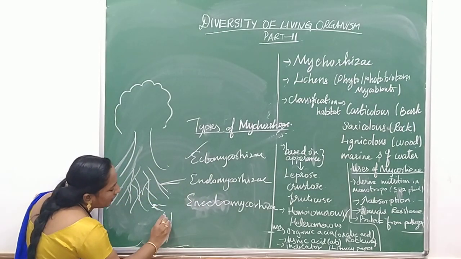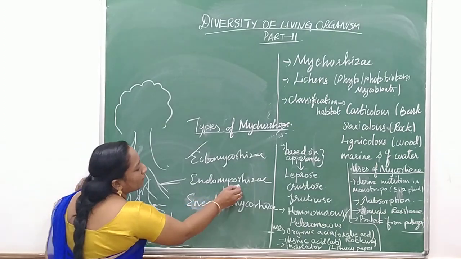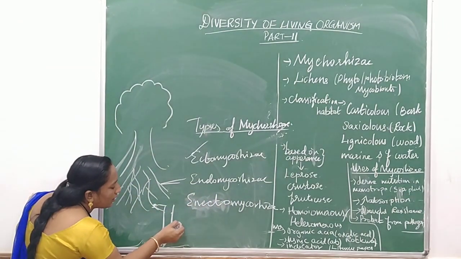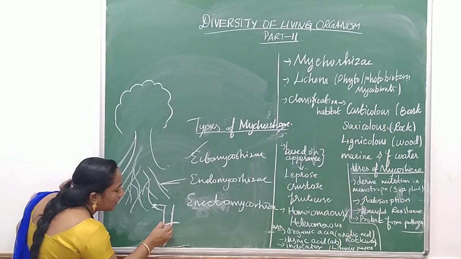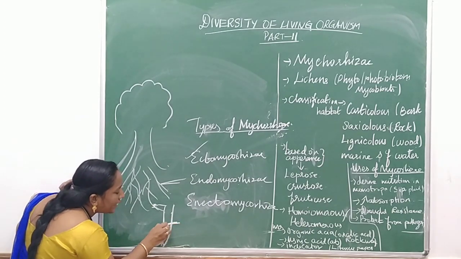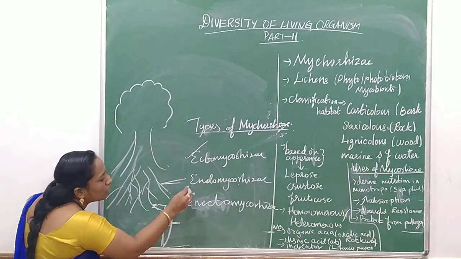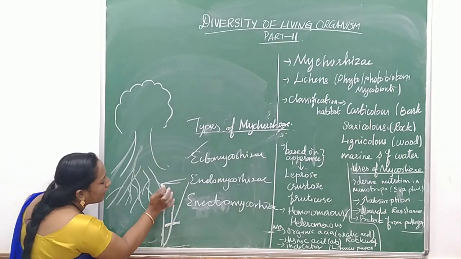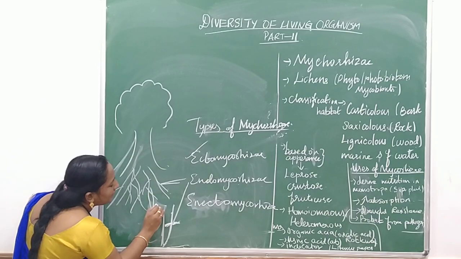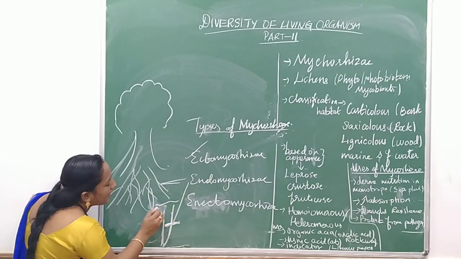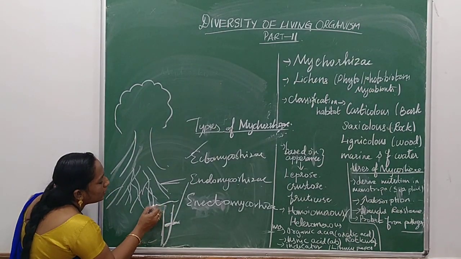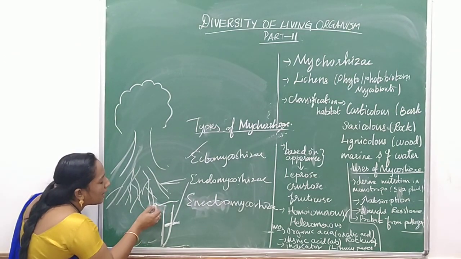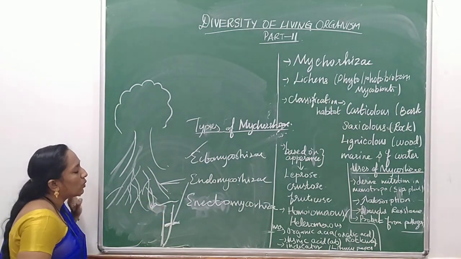So what is it? Mycorrhizae means this is the root. If you suppose this is the root, the fungi's mycelium or hyphae will grow inside the root. Growing inside the root is called what? Endomycorrhizae. Ectomycorrhizae means there is a gap maintained between the root and the hyphae of the fungi. So this gap will be maintained, and nutrition will be provided in this gap, and from the gap the root will absorb the water.